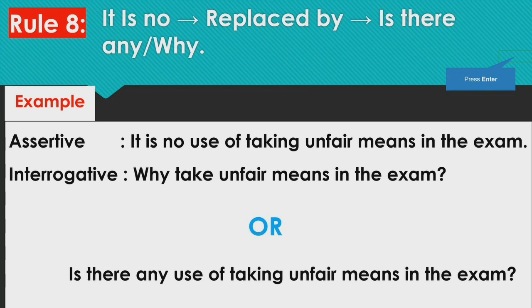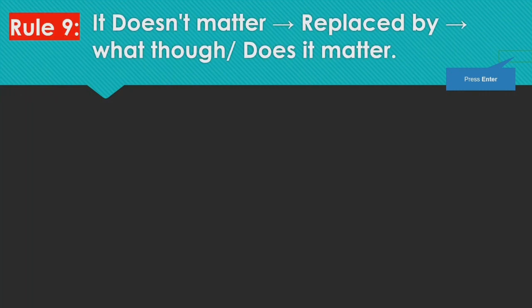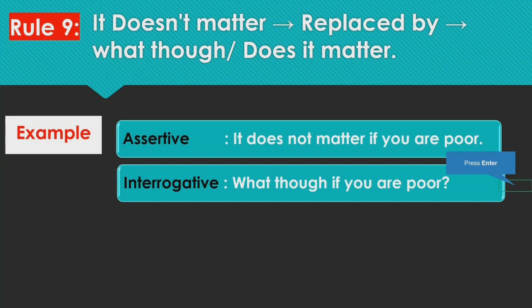So you just have to remember all these rules, and you have to remember that when negative words are given, you have to remove them. If they are not given, you have to add them, and you have to follow the structure of assertive and interrogative sentences. All right. And now the last rule for the video, it doesn't matter is given. So at that time you will be replacing it with what though or does it matter. For example, it does not matter if you are poor.